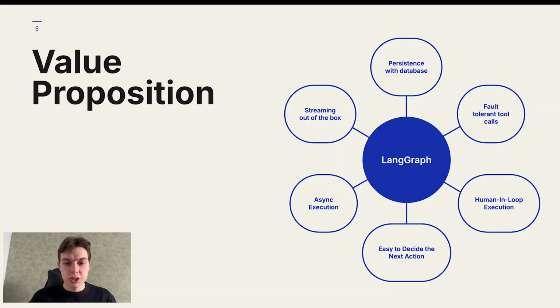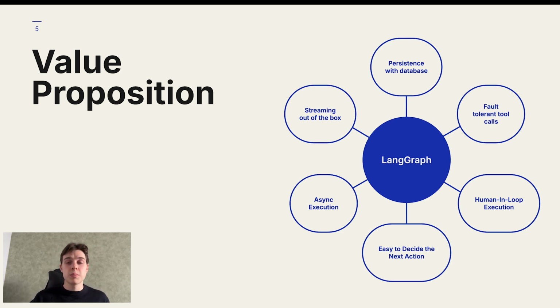What is the value proposition of LangGraph itself? So what makes it particularly useful? First of all, it supports streaming out of the box with both tokens and messages. Second, it supports multiple executions at the same time, or so-called async execution. Third, it has persistence with a database, so you don't need to persist your state between invocations. Fourth is support of fault-tolerant tool calls. That means it can handle any failures with external APIs.